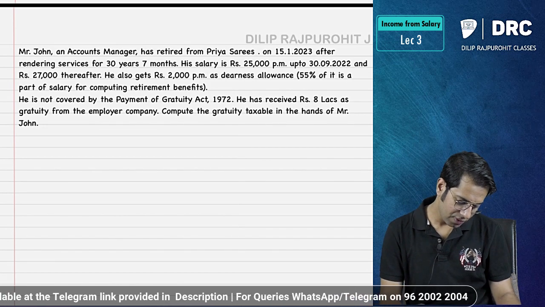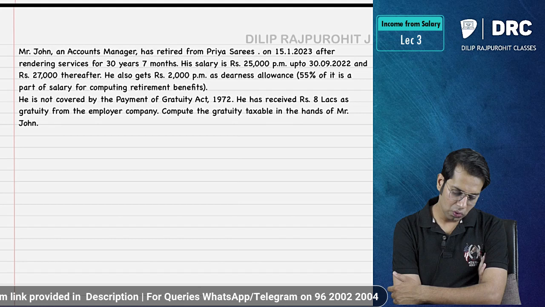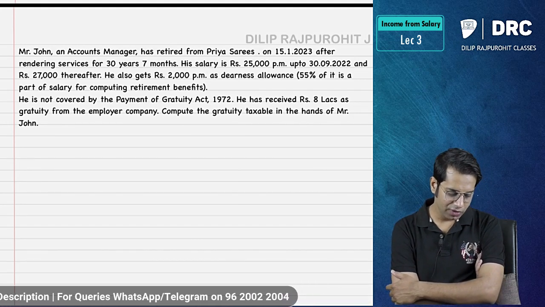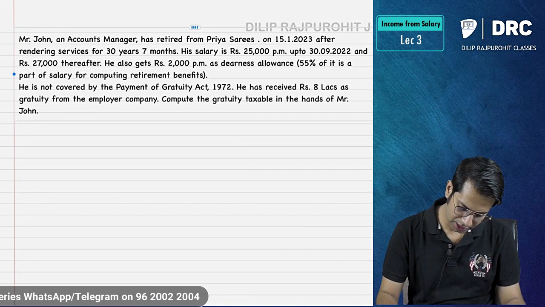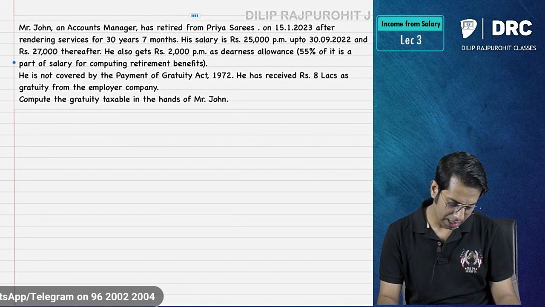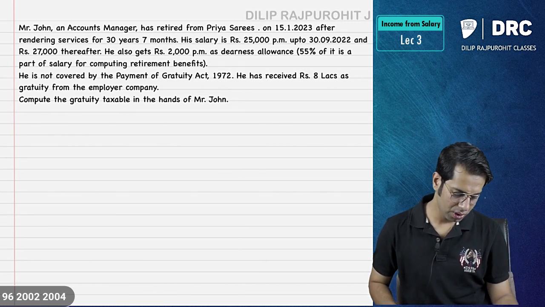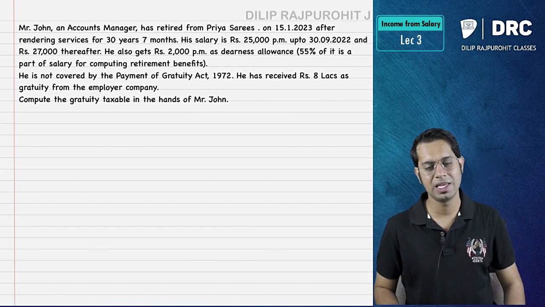He is not covered under POGA, Payment of Gratuity Act 1972. He has received rupees 8 lakhs as gratuity from the employer company. Compute the taxable gratuity. He is not covered under POGA and he has received a gratuity of 8 lakh rupees. Compute the taxable gratuity. So this is a question from CMA material.